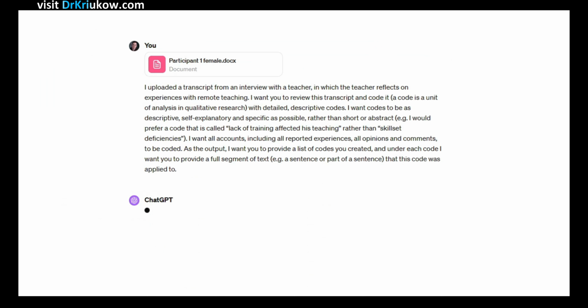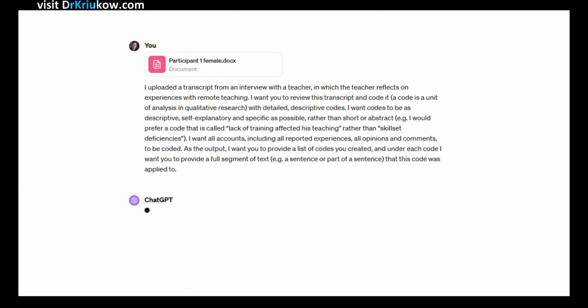Because in the latter, in the process later of refining the codes, it won't really help me in understanding what exactly was said under this code. So I want it to be really descriptive. Literally these codes are little descriptions of what's happening. So I will give ChatGPT this example, or some other example, to show what a good code is, basically what I want from it.